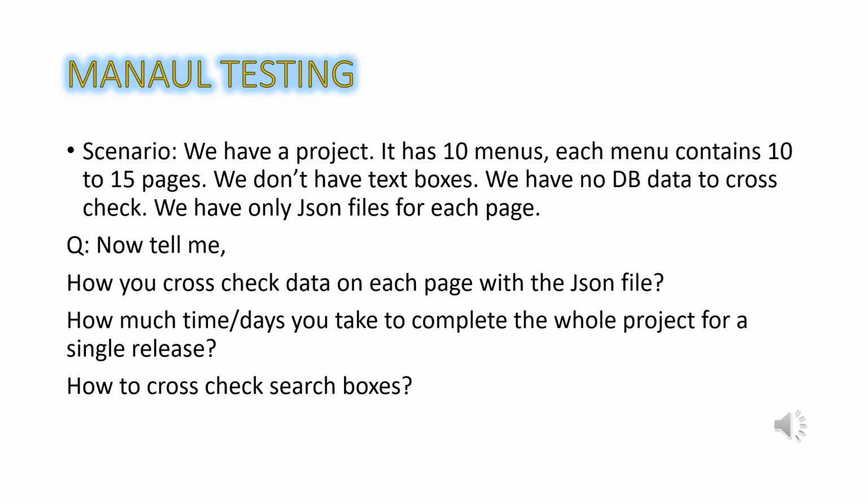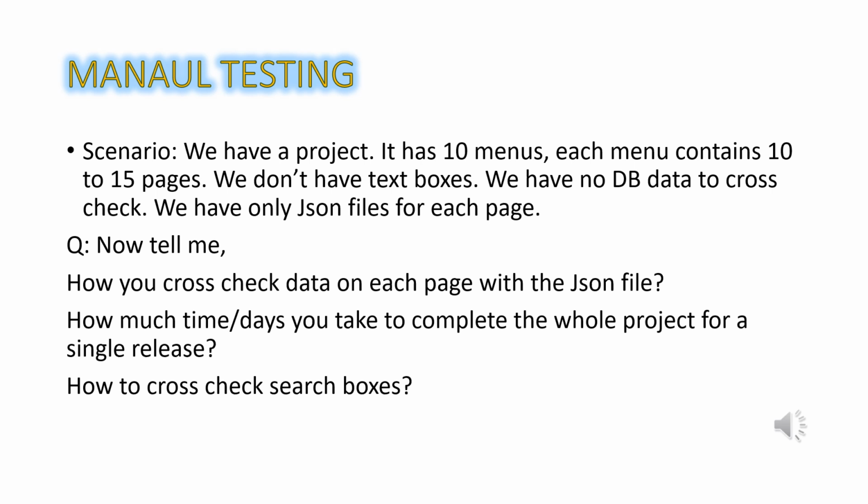In this question, they gave a scenario. The scenario is they have a project with 10 menus. Each menu contains 10 to 15 pages. They don't have any text boxes, and there is no DB data to cross check. They have only JSON files for each page. Based on that, they asked how you cross check the data on each page with a JSON file.